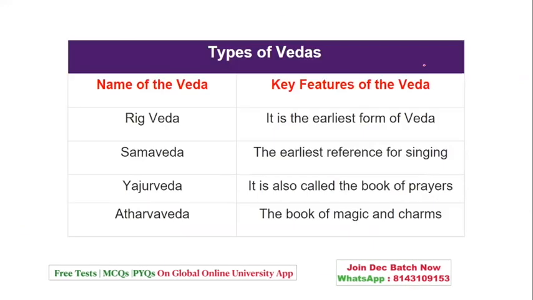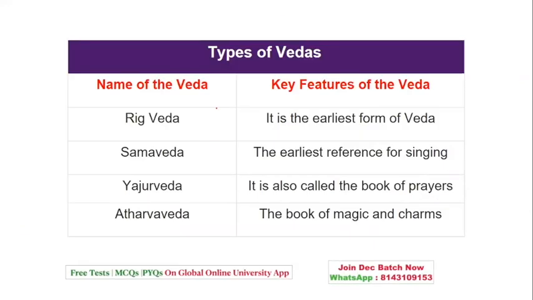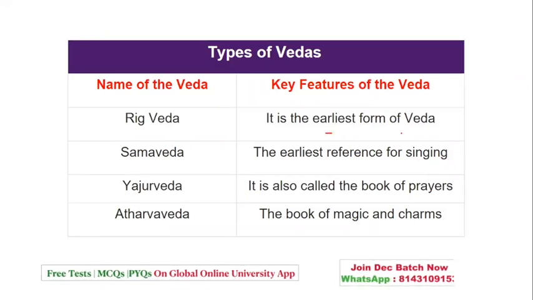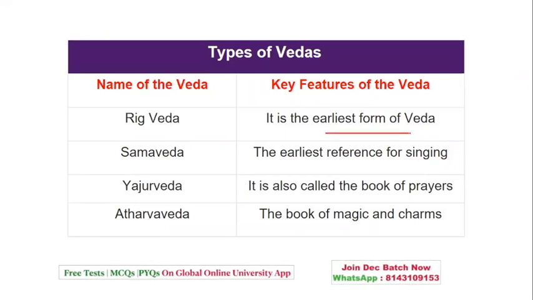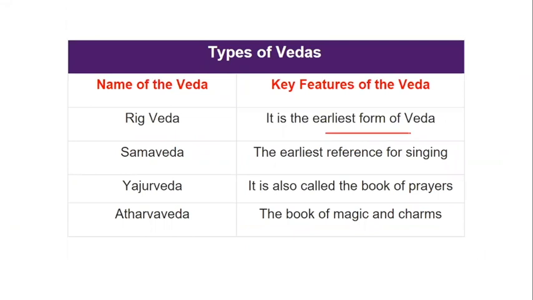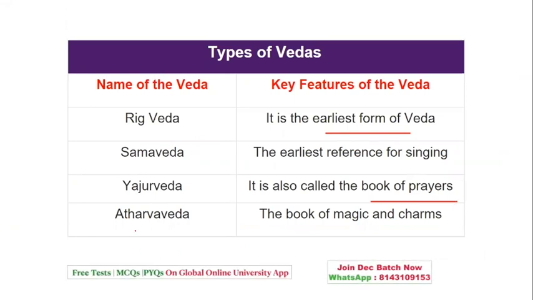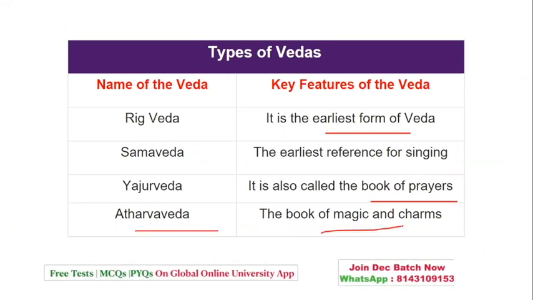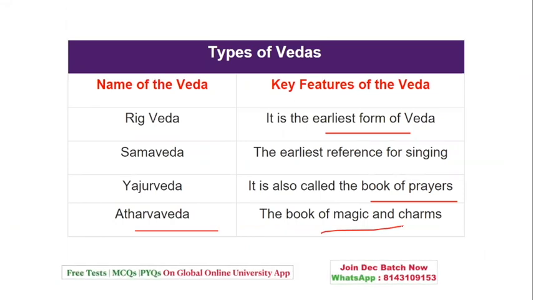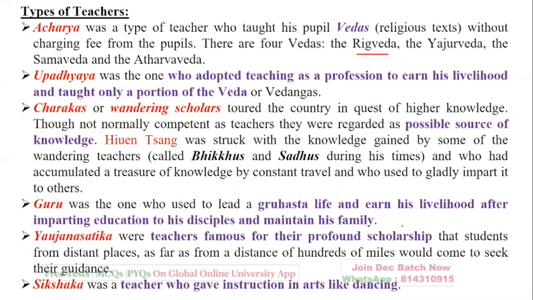Now, what are these Vedas? Let's quickly have a look. Rig Veda is the earliest form of Veda, the oldest form of Veda. Sama Veda is the earliest reference for singing. Yajur Veda is the book of prayers, and Atharva Veda is the book of magic and charms. You should remember this in case it comes up. Then we had Upadhyaya, the one who adopted teaching as a profession to earn his livelihood. I mean to say the person who entered the teaching field to earn as a profession.